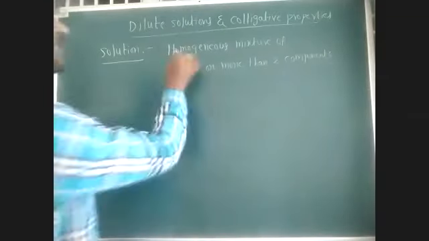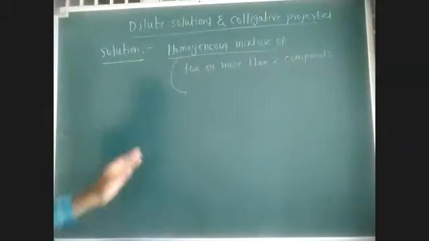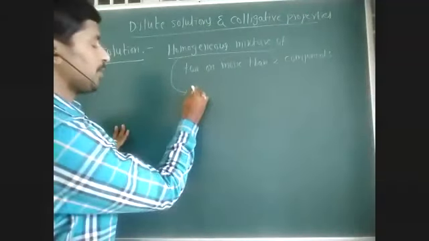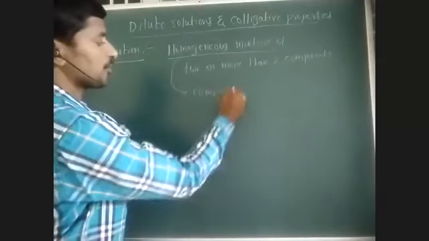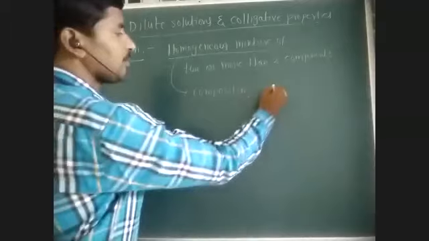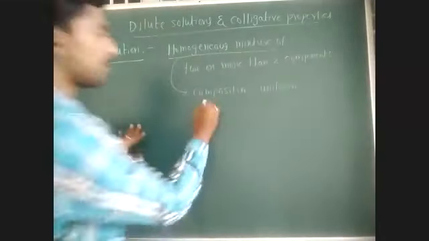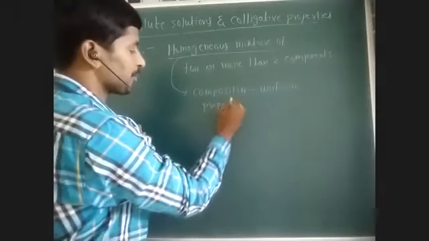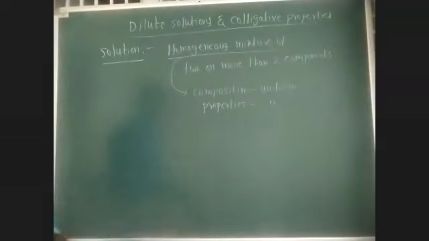Here we are saying homogeneous mixture. Homogeneous mixture means it possesses uniform composition and uniform properties throughout the solution.